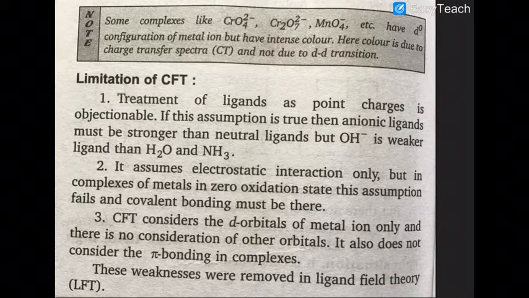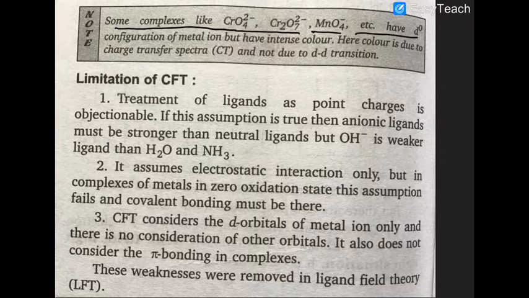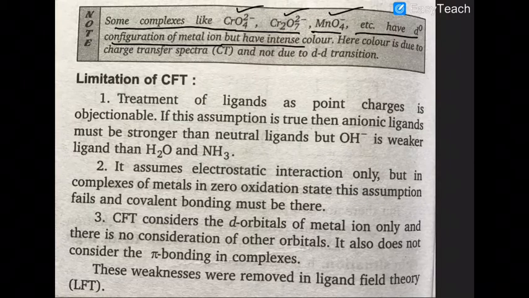But there are many cases, like in complexes such as chromate, dichromate, or permanganate, that have d0 configuration, but still have very intense color. You know that chromate ion is yellow, dichromate is orange, permanganate is deep purple.